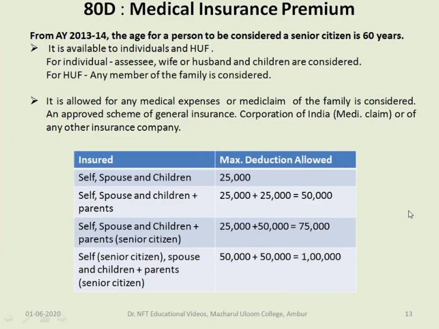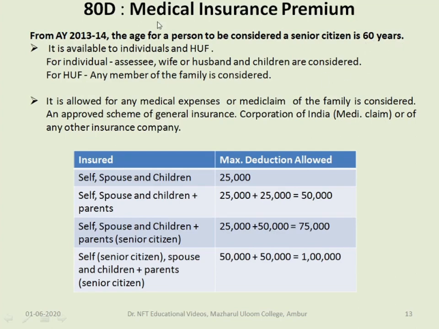Next is section 80D. It's related to medical insurance premium. From assessment year 2013-14, the age for a person to be considered as a senior citizen is 60 years. So here, senior citizen from 2013-14, the age for that is considered as 60 years.